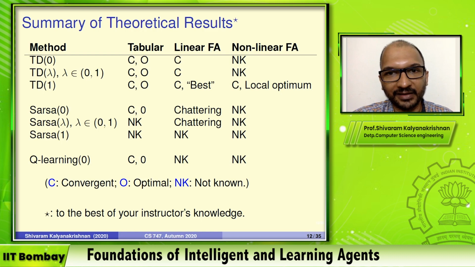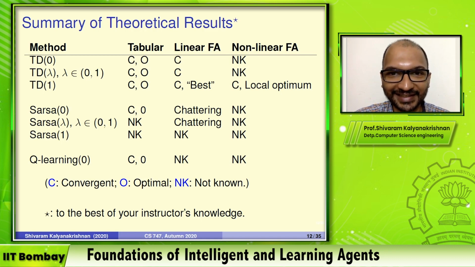But the bootstrapping methods, TD lambda with lambda less than 1, because they bootstrap, are not a proper form of gradient descent. It's what's called semi-gradient descent. It's not very clear whether they will converge or not. And then you take that to control, and you have no way of being able to say anything meaningful. So SARSA and Q-learning, very often you'll apply them with nonlinear function approximation. What happens? You have to implement it and see.